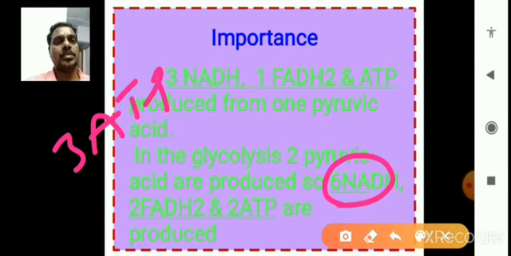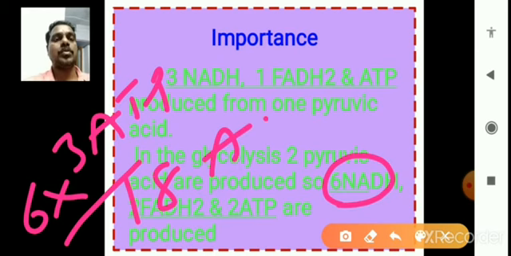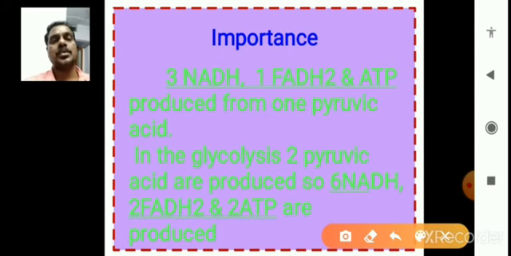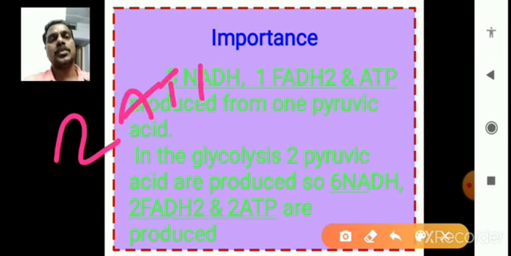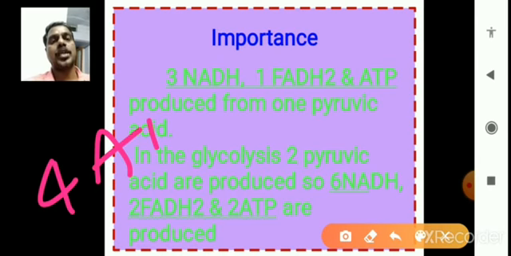Here we are only observing the Krebs cycle, where 6 NADH are produced. So 6 times 3 is 18 ATPs from the NADH in the Krebs cycle, and 2 FADH2 are there. One FADH2 is equal to 2 ATPs, so in the Krebs cycle 4 ATPs are produced.